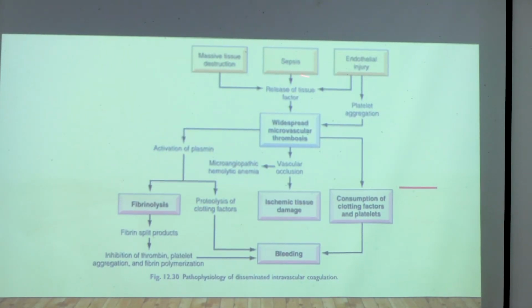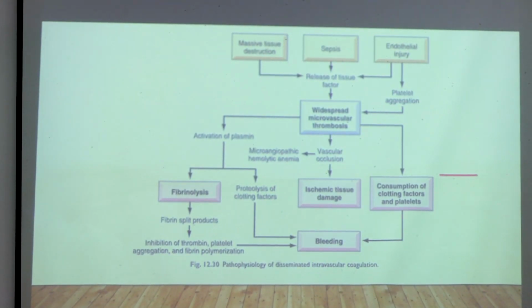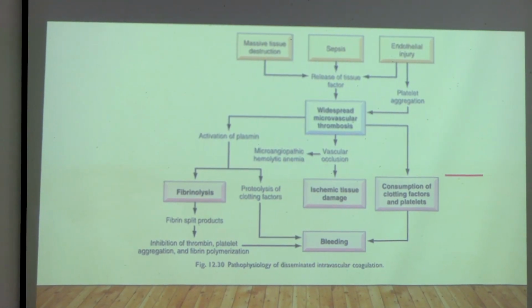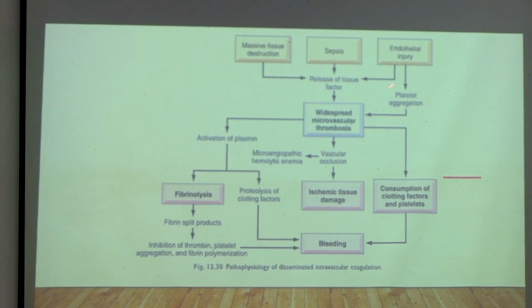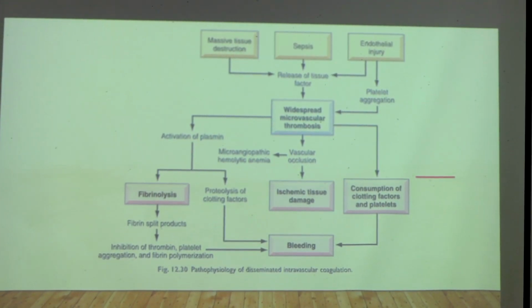Massive tissue destruction, or sepsis, or some endothelial injury, like in a snake bite case or in a burn patient, there will be endothelial injury. All these triggers, in one way or another, will release tissue factor, the procoagulant factor. Other procoagulant factors like platelets will also get aggregated.